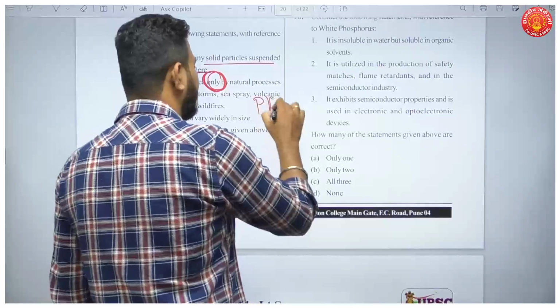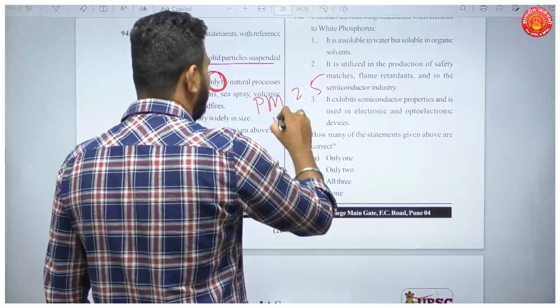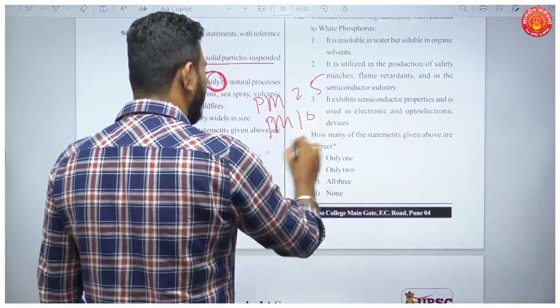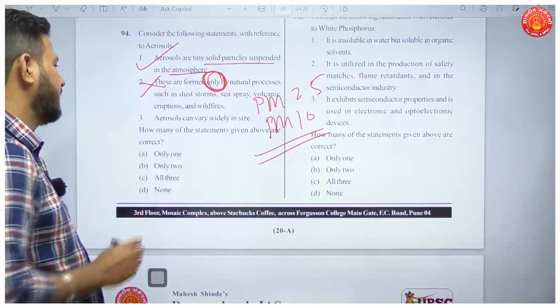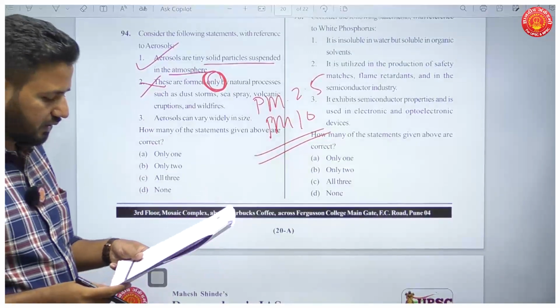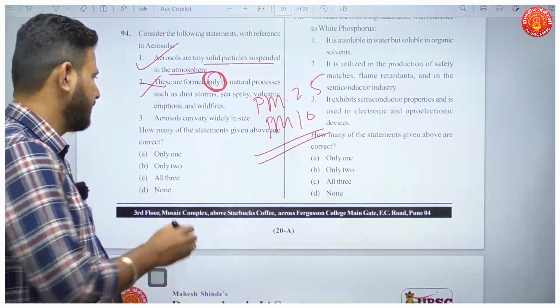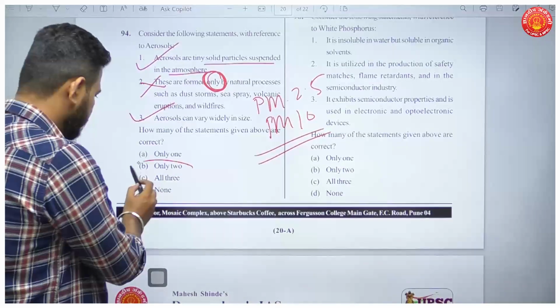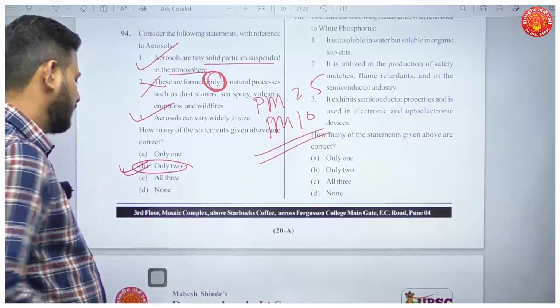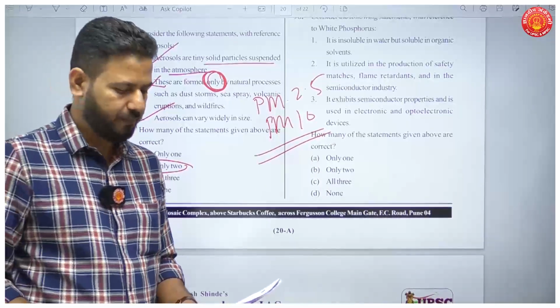Now tell me, what is particulate matter 2.5 or PM10? These are man-made aerosols. So they're not only natural, but also man-made. So the second statement is incorrect. The third statement is aerosols can vary widely in size. This is true. So how many statements are correct? Two statements are correct. So your answer here will be B.